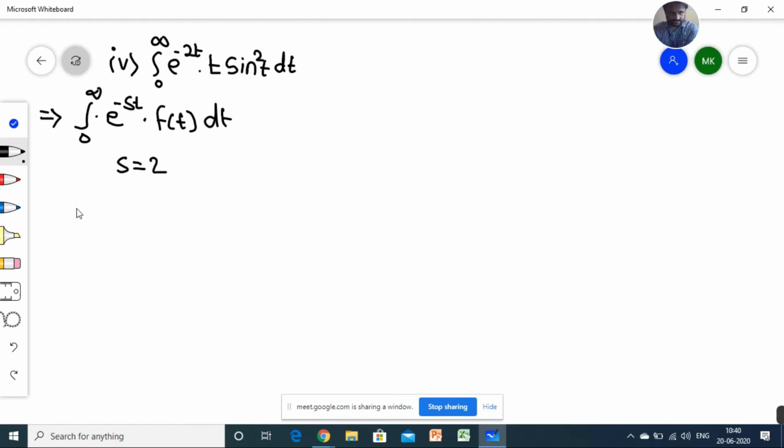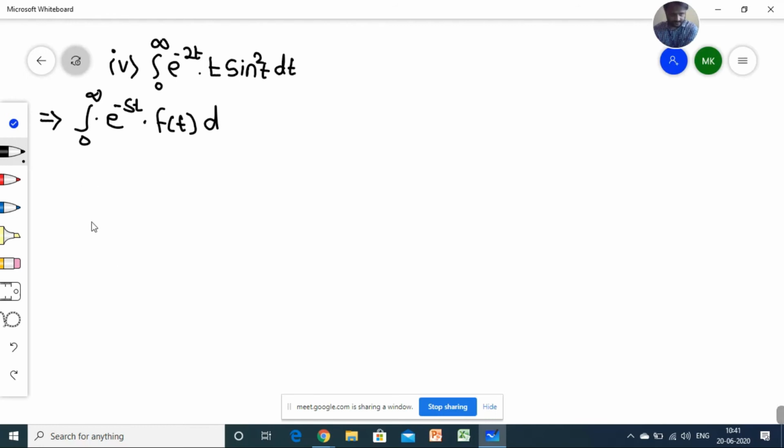So the next part is we have to calculate Laplace of sine square t. So s equal to 2 here.